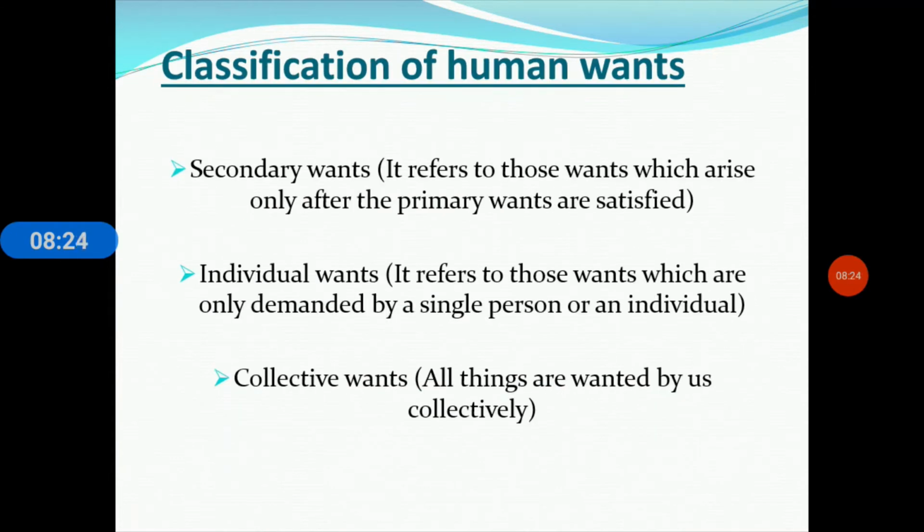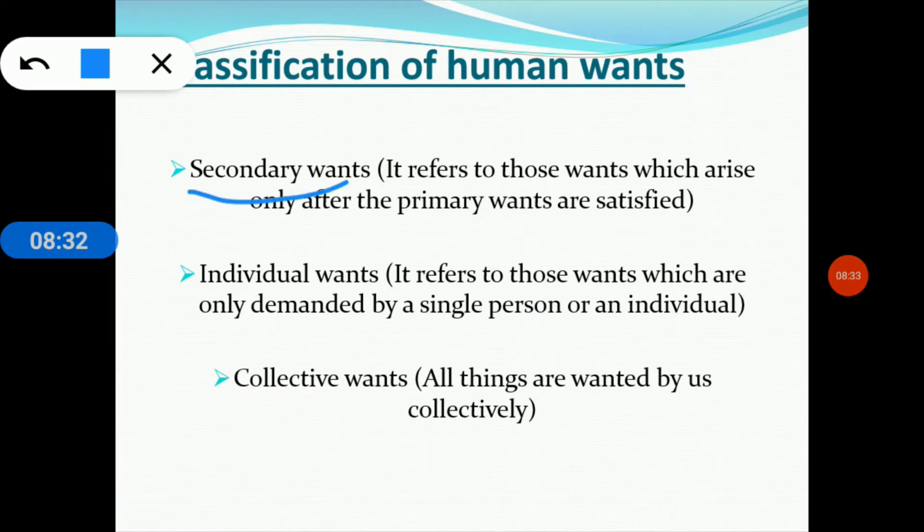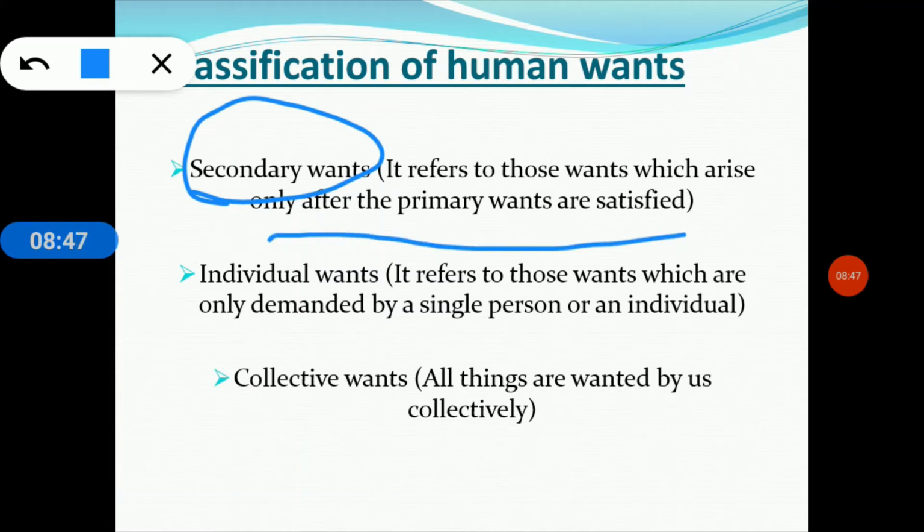And here this is the next slide, and we can see at first this is the secondary. This is my next group, next classification, the secondary ones. So what do we mean by secondary ones? Secondary ones refer to those wants which arise only after the primary ones are satisfied. Clear? They relate to those wants which cater to comfort and luxury. So secondary ones are classified into two groups.